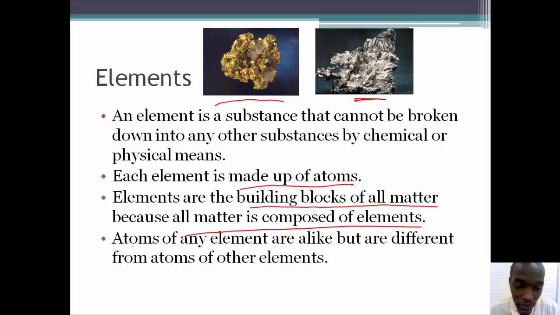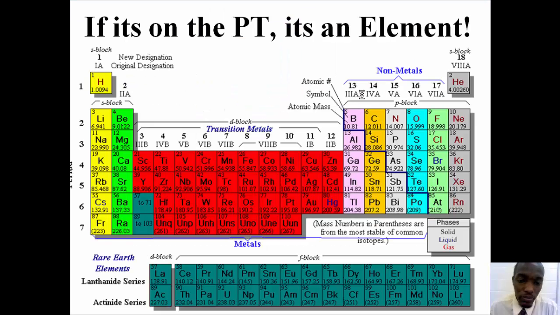And atoms of any element are alike but are different from atoms of other elements. So all the atoms of gold are alike, but they're not the same as the atoms of silver. And here's the key, if it's on the periodic table, it's an element. Plain and simple. If you can find it on the periodic table, it is an element. Helium, hydrogen, boron, carbon, nitrogen, oxygen, fluorine, these are elements.